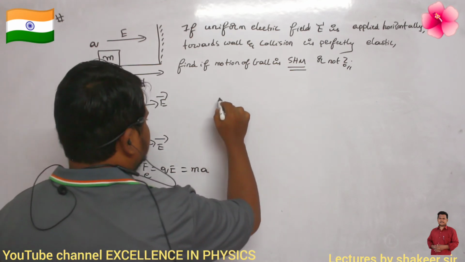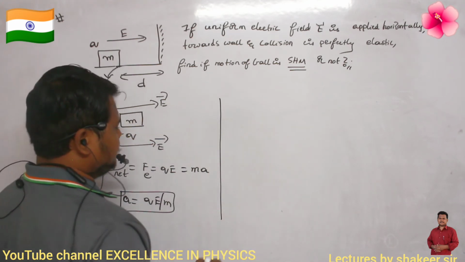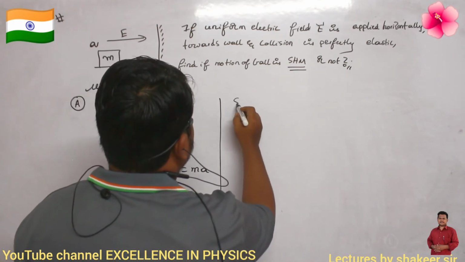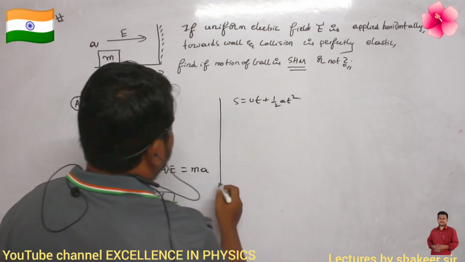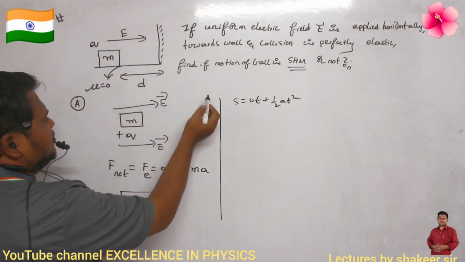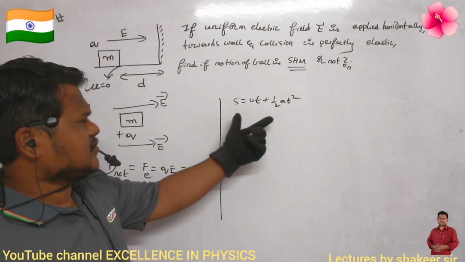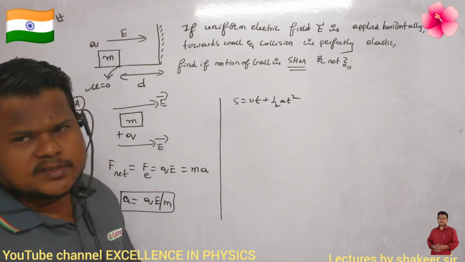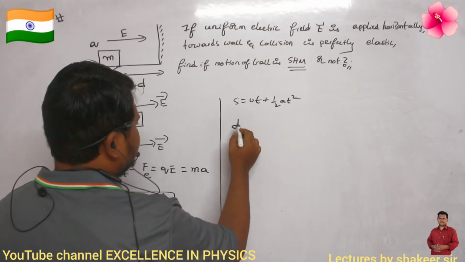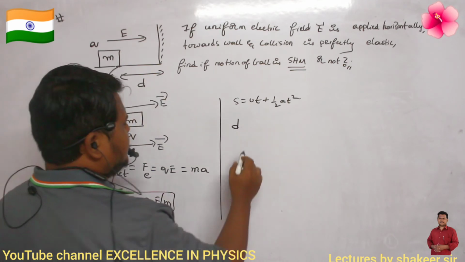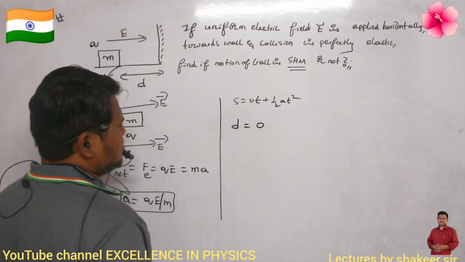So which equation can I use? I can use S is equal to ut plus half at square. If the time taken for the body to go and collide with this wall is t, then S is nothing but d, the distance traveled by the body. The initial velocity is 0, it is starting from rest.